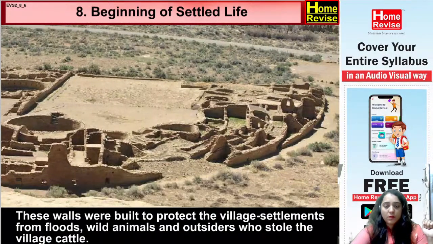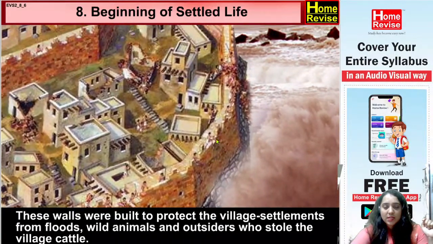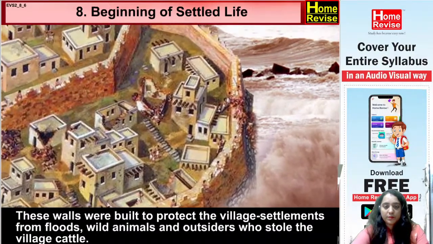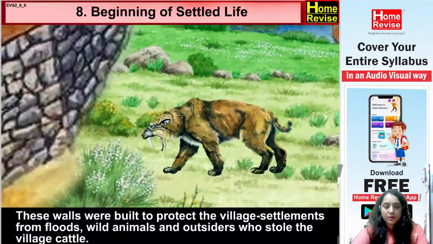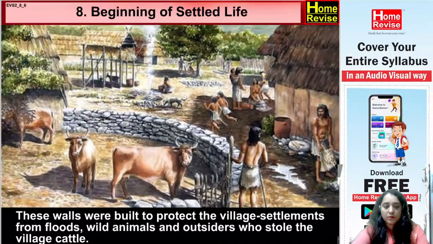These walls were built to protect the village settlements from floods, wild animals, and outsiders who stole the village cattle. See, can you see this? See the walls, and inside you have all the settlements done properly. Yes. So the motive behind building these walls is not for a single purpose. Rather, there were n number of reasons.